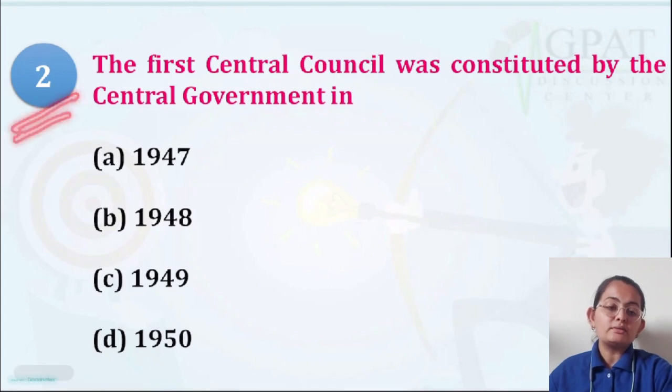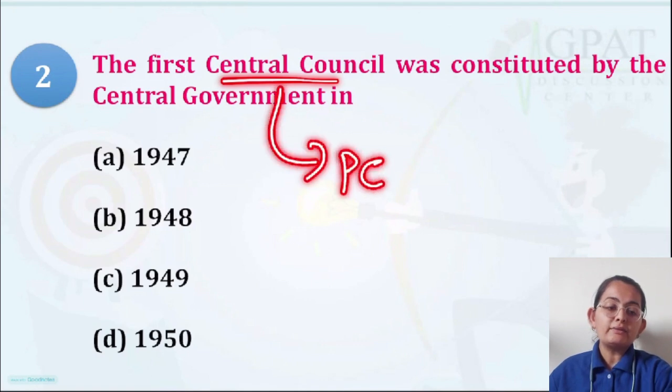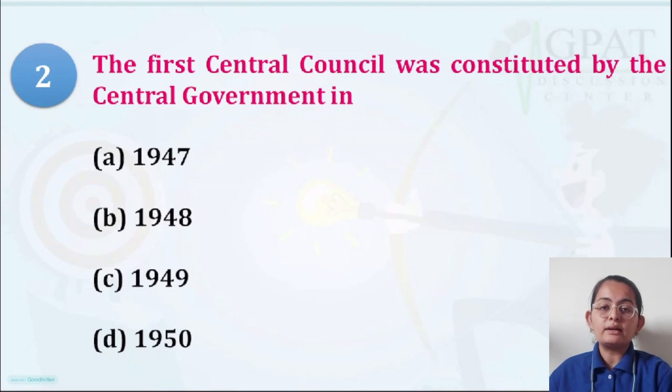Question number 2 is talking about the first central council constituted by the central government. Whenever I talk about the central council, it is about the PCI, that is the Pharmacy Council of India. That is our central council. And state-specific councils are there in all your states. Like if you are from Maharashtra, then it will be the Maharashtra State Council; from Tamil Nadu, the Tamil Nadu State Council. There would be joint state councils also between two or more states. So here, the central council is the Pharmacy Council of India.